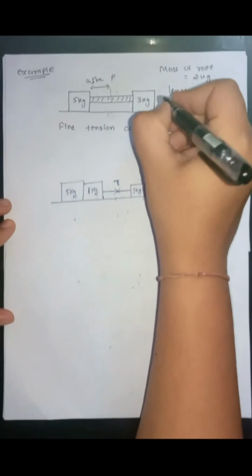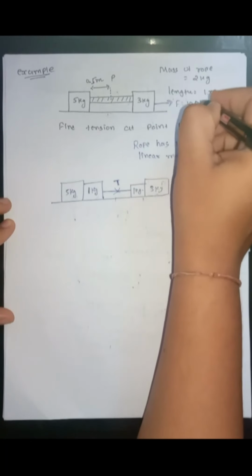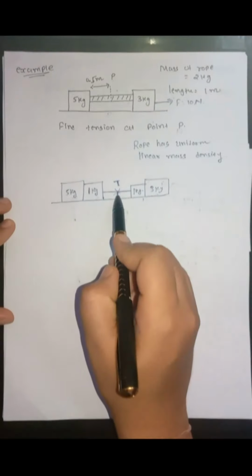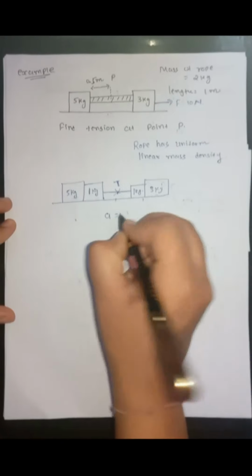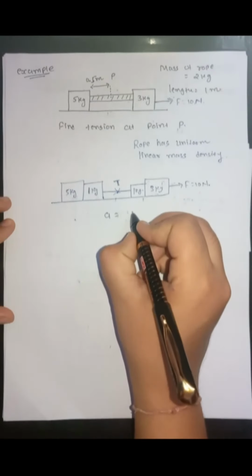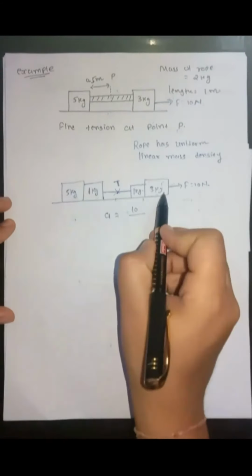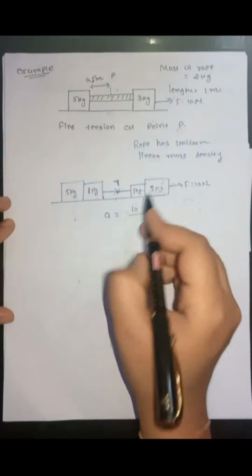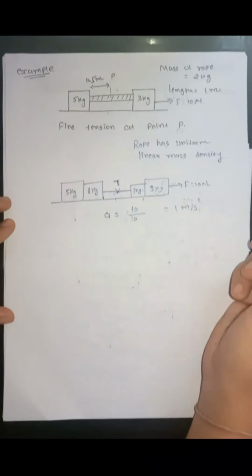The applied force is given in this direction as 10 Newton. We want to find the tension at this point. For that, first we will find the acceleration of the system. The force is 10 Newton. The acceleration is net force upon total mass. The force responsible for the motion is 10 Newton. The total mass of the system is, this is 6 kg and this is 4 kg, that will be equal to 10 kg. So acceleration is 1 meter per second square.